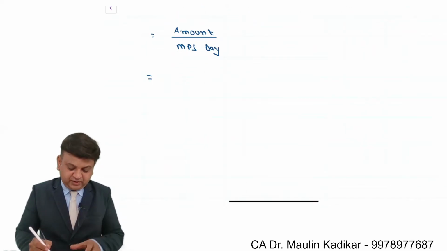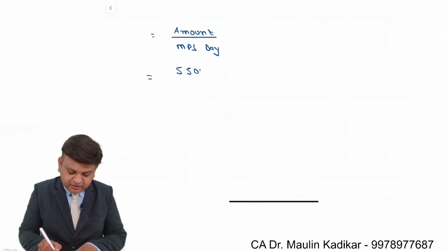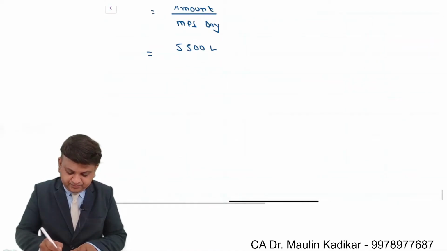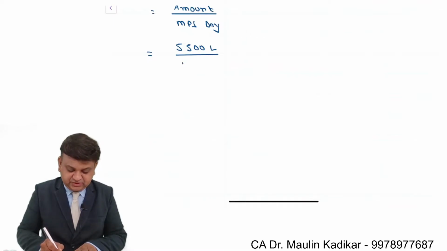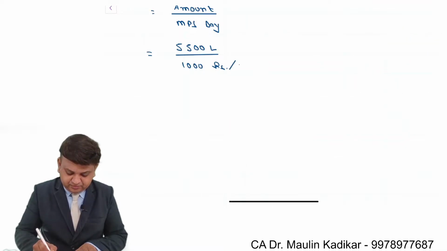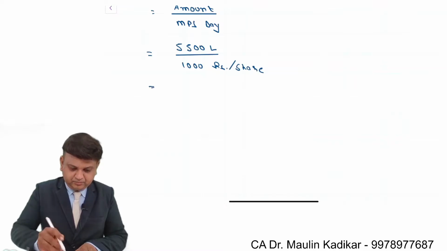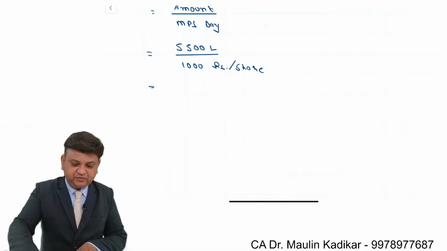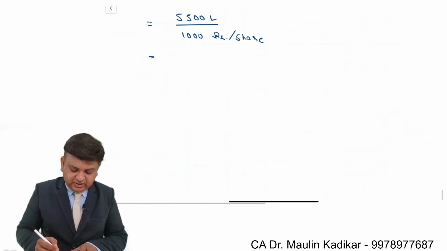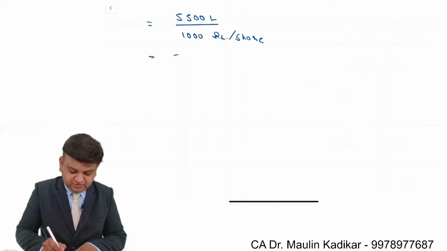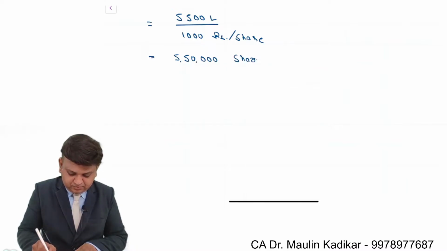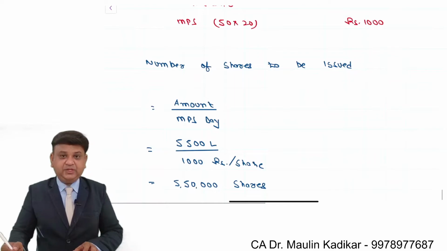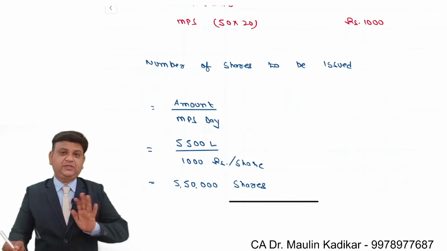Amount is rupees 55 crore. So it is 5,500 lakhs divided by MPS, which is 1000 rupees per share. So 5,500 lakhs divided by 1000, it comes to 5,50,000 shares. This is the number of equity shares to be issued by Day Limited for acquisition of Night Limited.